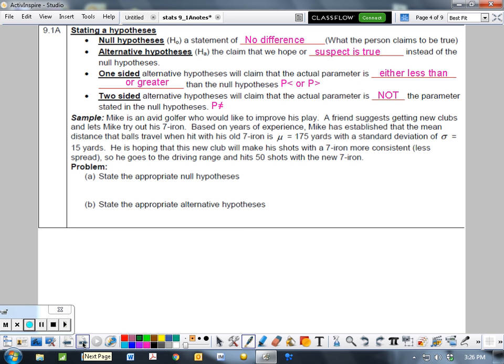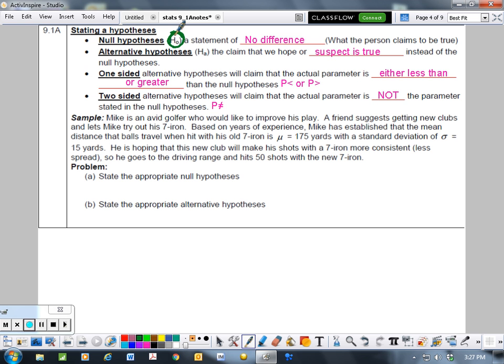Okay, so when we're working with significance tests, we have two different hypotheses. We have what we call a null hypothesis, and that's a statement of no difference. So in our last problem, it could be what a person claims to be true, or it could be that it's just kind of the status quo, nothing changes. And our null hypothesis always looks like this, H little o, or little zero. And zero just means that there is zero difference or no difference in it.